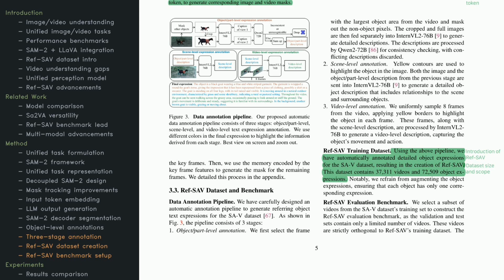each uniquely described. For testing, they use a separate set of videos with no overlap from training to ensure fair evaluation. This means the benchmark is robust and unbiased, letting us truly measure how well Sa2VA performs under real conditions.